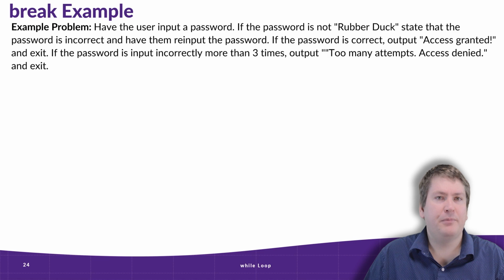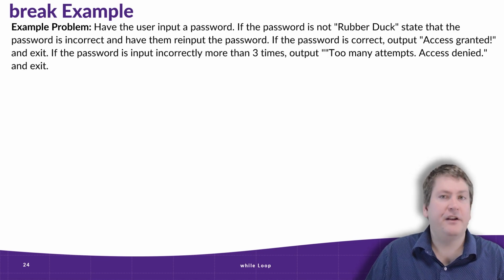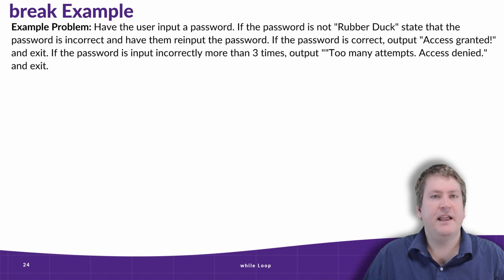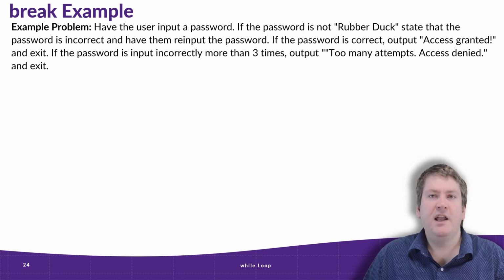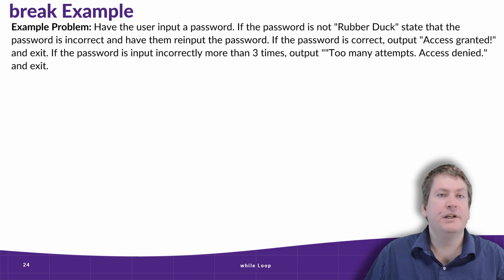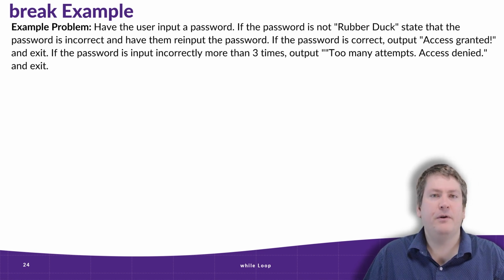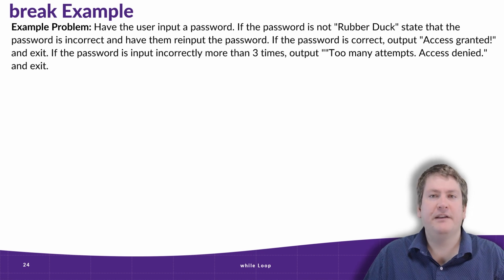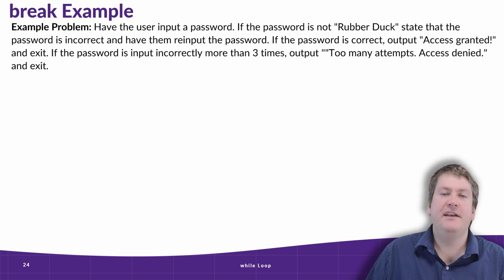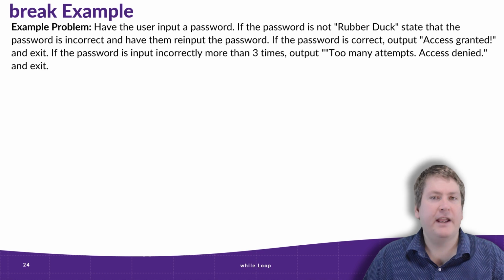So here's our example problem, and that is have the user input a password. If the password is not rubber duck, state that the password is incorrect and have them re-input the password. If the password is correct, output access granted and exit. If the password is input incorrectly 3 times or more, then we want to output too many attempts, access denied, and exit.